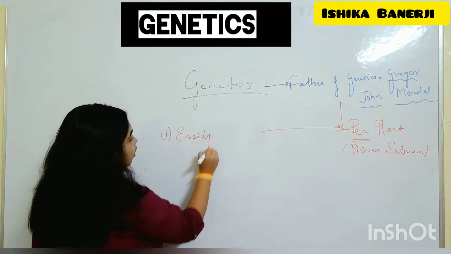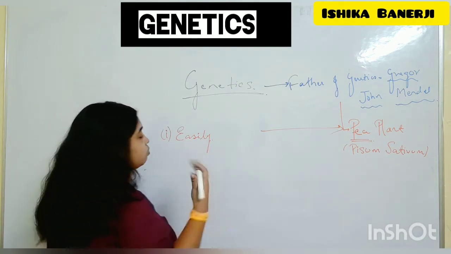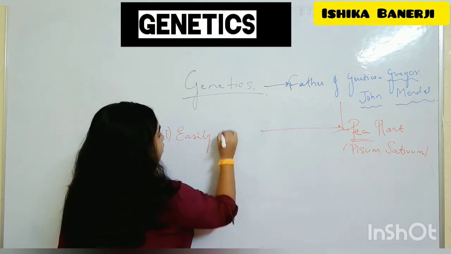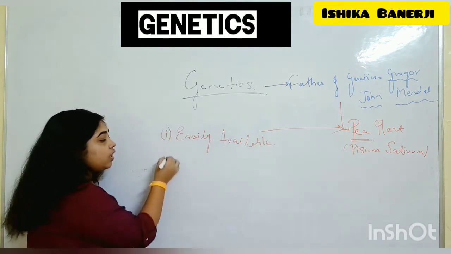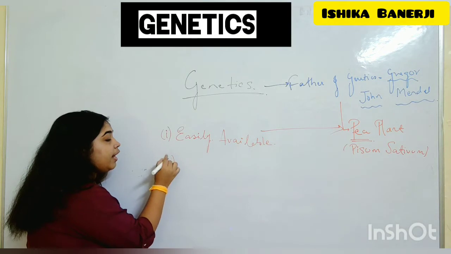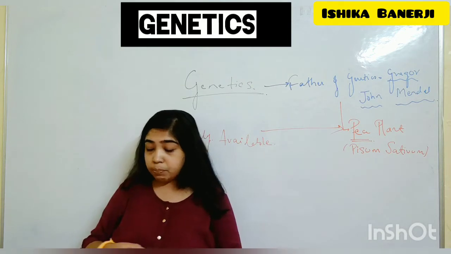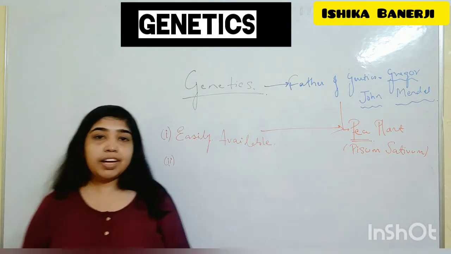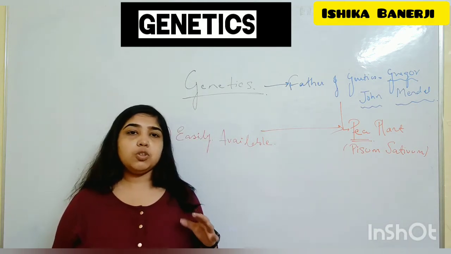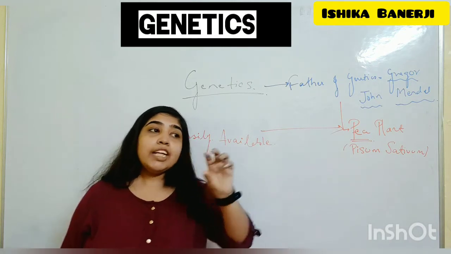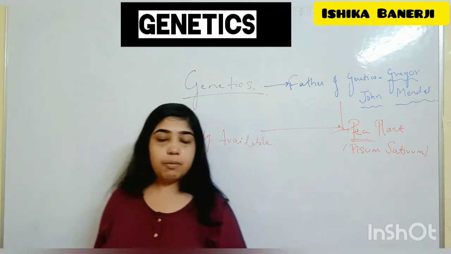See, if I have to do an experiment and the thing with which I am doing the experiment is not available, it is useless. So it was easily available. Basically, if it is not easily available, students, then you have to run to bring the pea, and only then will you do the experiment. Then it is very difficult. So the basic thing is we need to have the pea easily available. Whenever you do an experiment in future, choose a topic where you will get the material easily. So that is why easily available. The pea plant was easily available. This is the first thing.